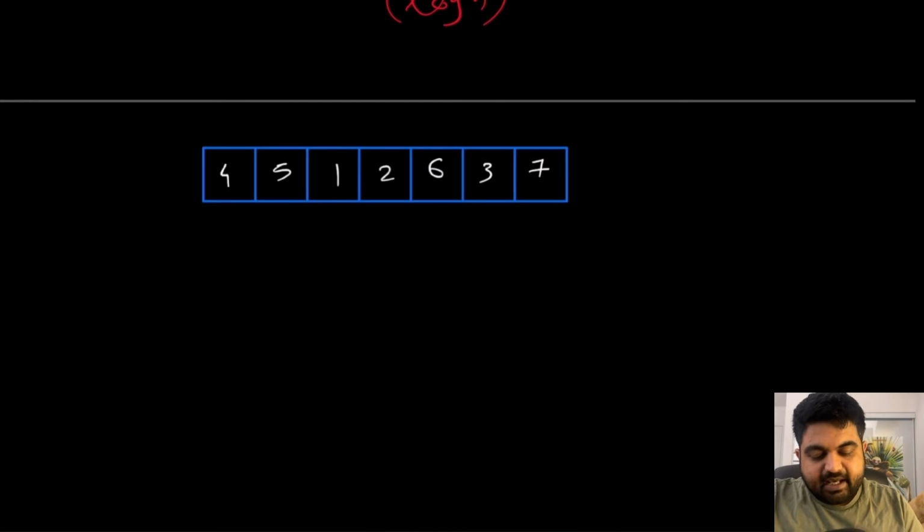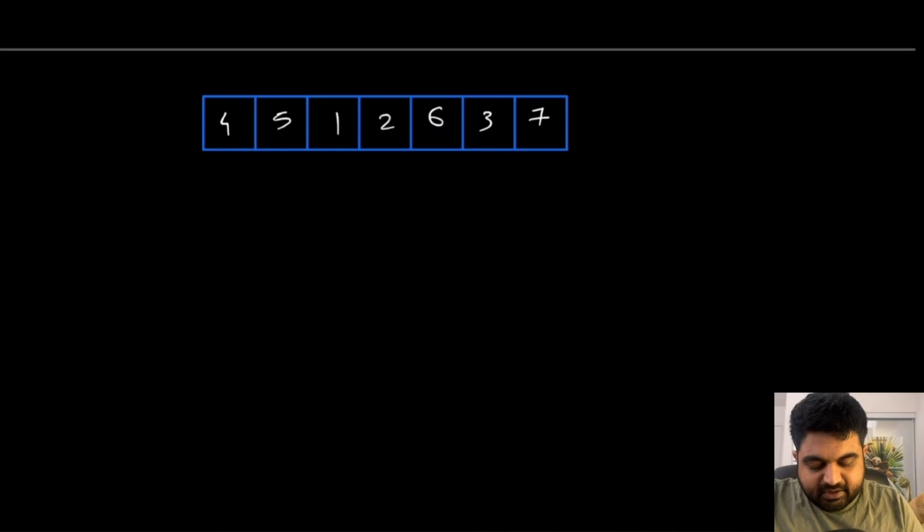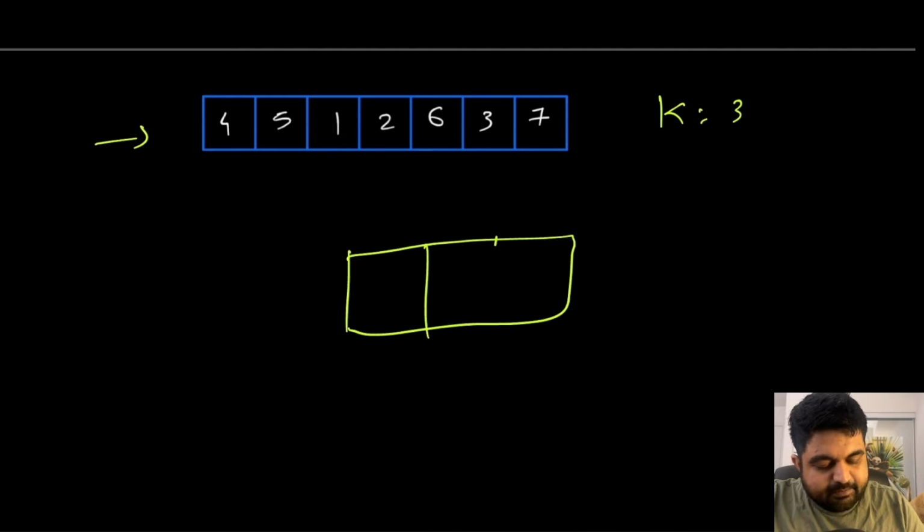Let's try to see the solution I'm suggesting in action, and then it would make much more sense. So currently this is our given input array. We are trying to find the third largest element. So what I'm suggesting is to create a min heap of size 3. Currently this min heap is empty. Now we have value number 4, so we simply add value number 4.